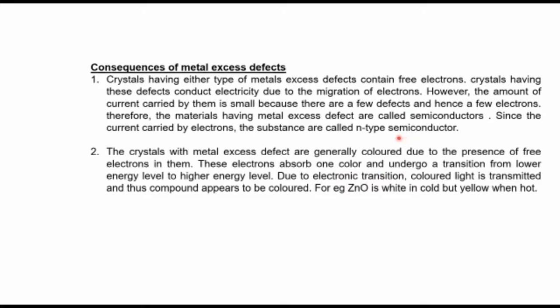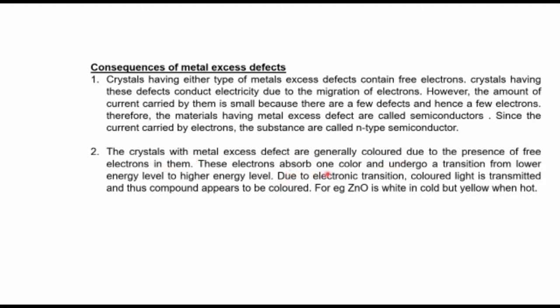So in both metal excess defects, they have free electrons. These free electrons can move from one place to another, so that will conduct electricity. But the number of electrons is small, hence the current also will be less. That is why they are known as semiconductors, and since the current is because of these electrons, they are known as N-type semiconductors. The crystals with metal excess defect are generally colored due to the presence of free electrons.